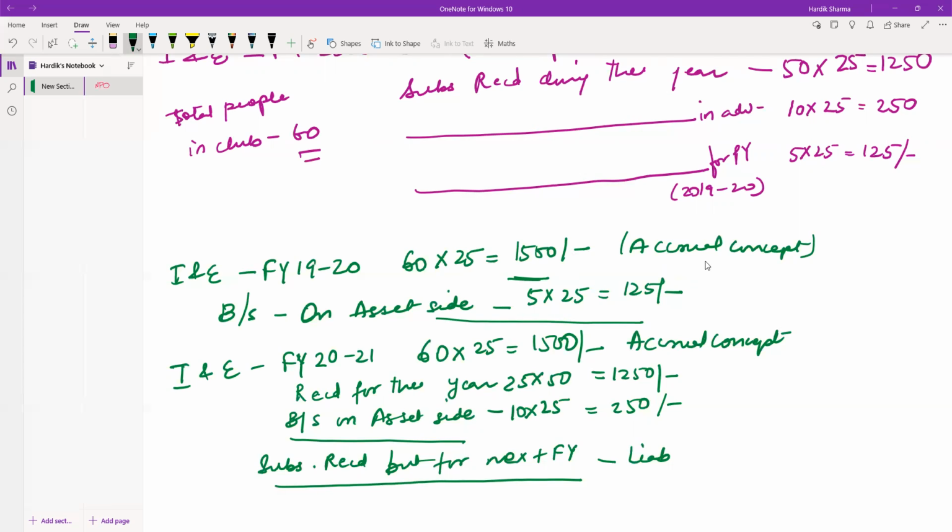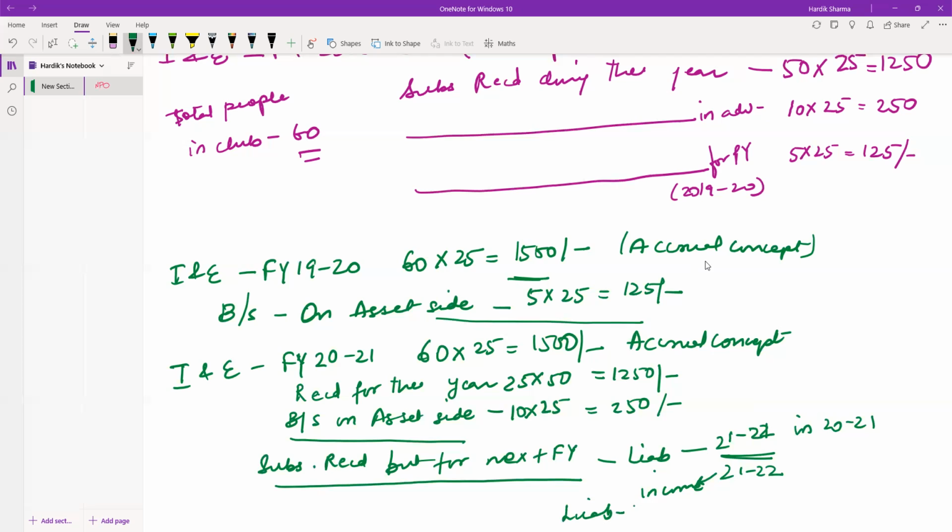I have not rendered the services of the club for the financial year 21-22. I will be rendering the services in 21-22 only. So when I render the services, I will recognize it as income. Till then, if received in advance, that will be my liability.